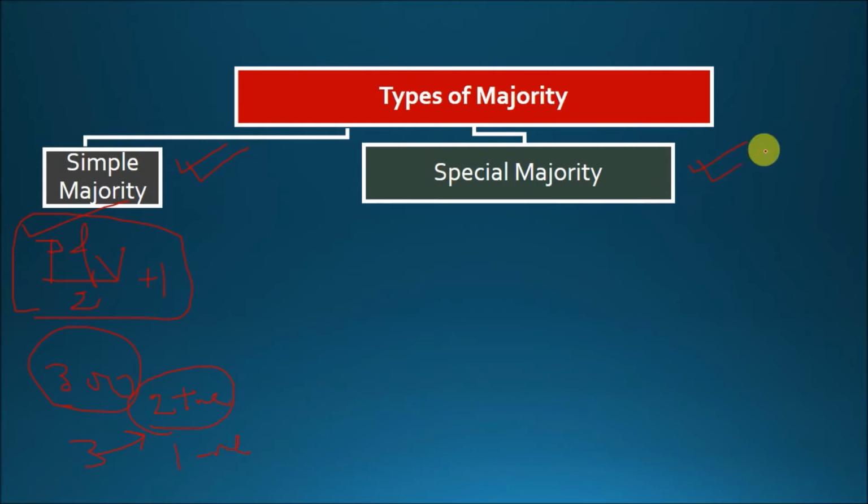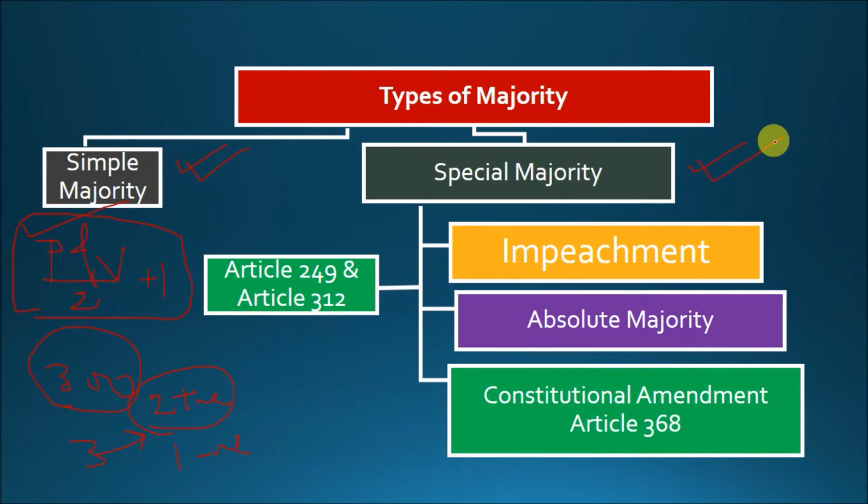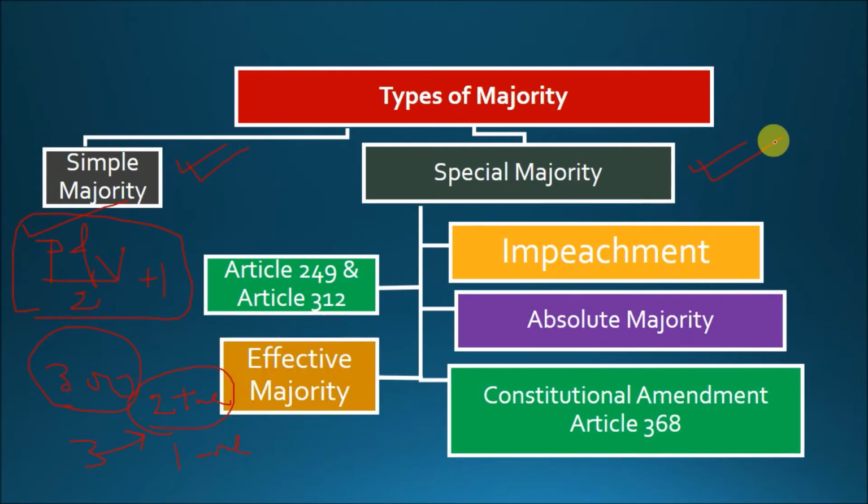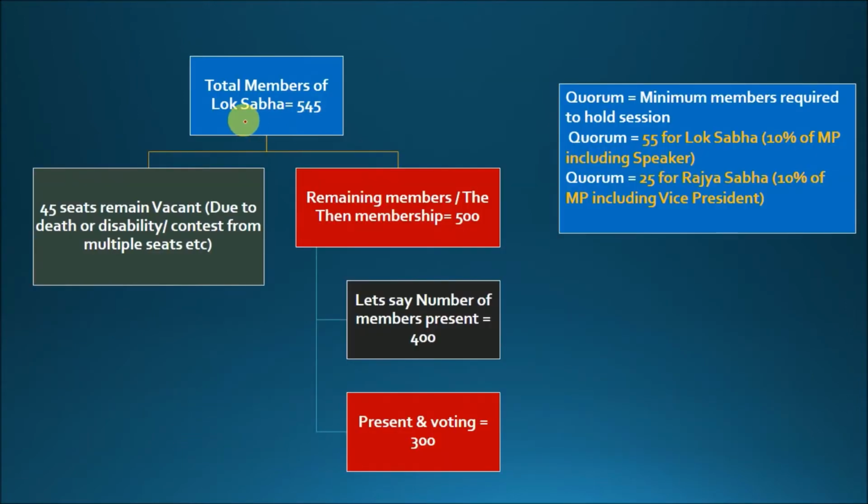Next is special majority. Special majority is classified into 5 kinds depending on the type of case that we are dealing with. The first one is impeachment case, then absolute majority, constitutional amendment under Article 368, Article 249 and Article 312, similarly effective majority. In each of these 5 cases, a different kind of special majority will be required. Let us find out how. In the background, let us do some calculations to find out what kind of majority will be required in each case.